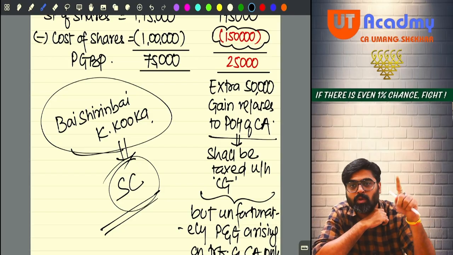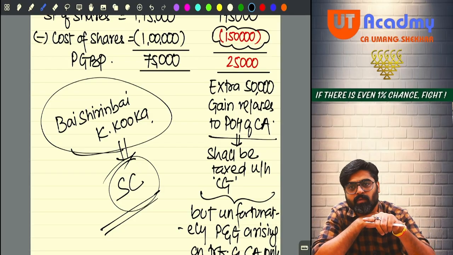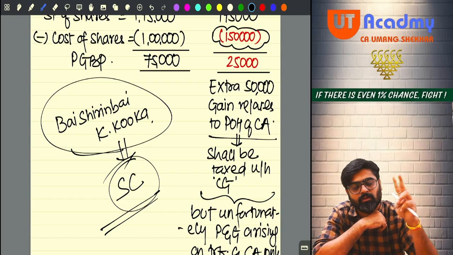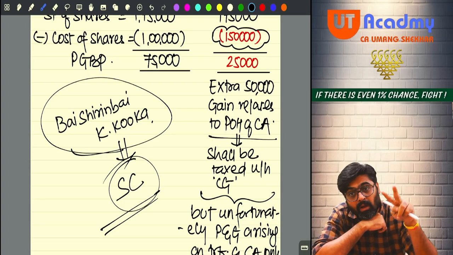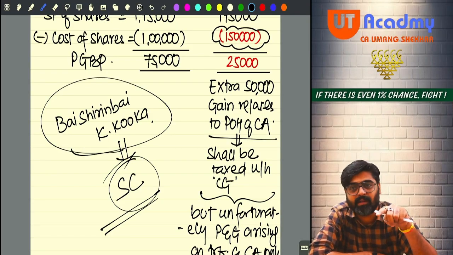At that time, both gains will be taxable: the gain for the period of holding of the capital asset and the gain for the period of holding of the stock in trade. The entire gain will be taxed at the time when the stock in trade is sold. So now there will be two statements. Now the entire gain will not be taxed under the same head, PGBP.